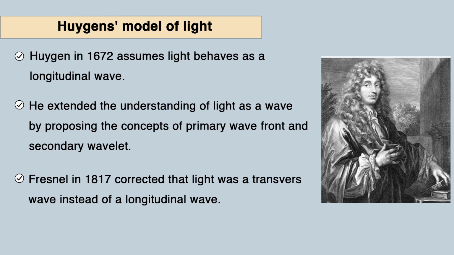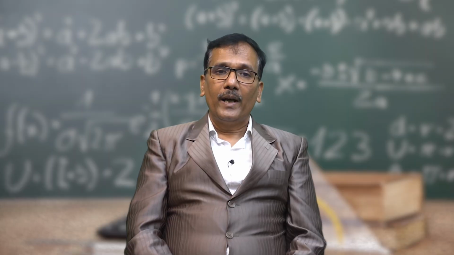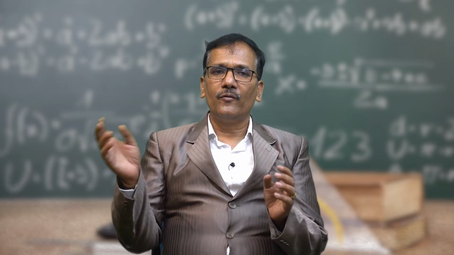Now, the next theory came into the picture, and that was because of Huygens, and this is known as the Huygens model of light. So, Huygens in 1678 gave one theory to explain the behavior of light, and he proposed that the nature of light can be better understood by observing the motion of water surfaces, and that light travels actually in the form of a longitudinal wave, and the different colors of light are because of different wavelengths.